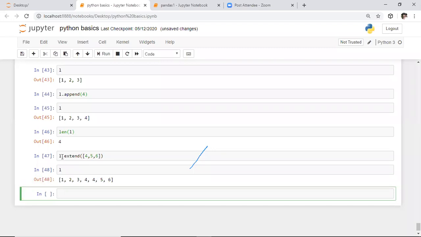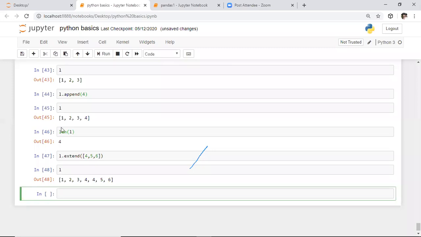If you observe this example, L dot extend means I'm performing every operation on the left side data structure. Here on the left side, we have a list. We are extending this list with these attributes. Here we are adding these attributes to the original list. Initially we have 1, 2, 3, 4, and now we are adding 4, 5, 6. If you observe this output, these values are added to the original list.